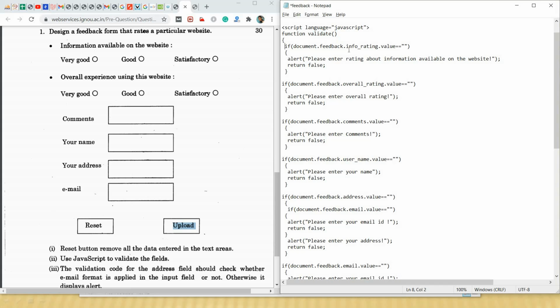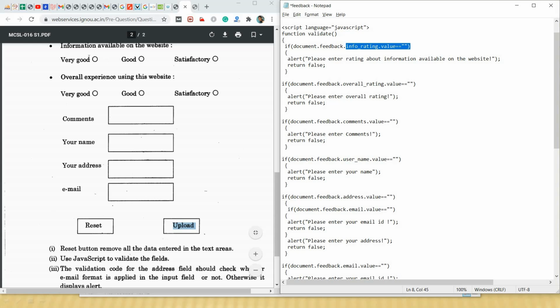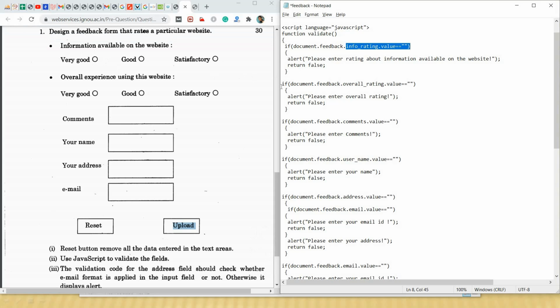Inside the validate function, first it will check whether the user has entered rating or not. Suppose the user has selected this one, then it will not enter into this block. Next it will check whether the user has selected overall rating or not.